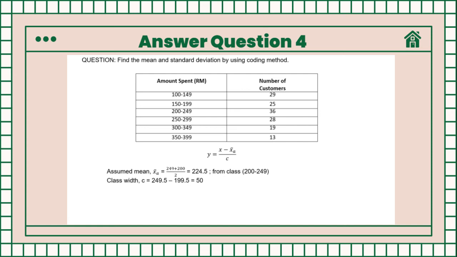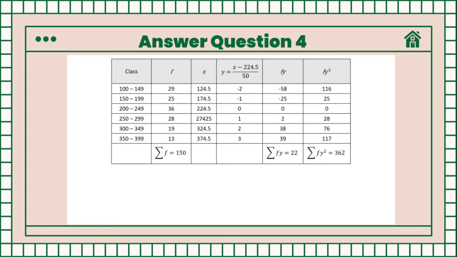So my assumed mean will be 224.5. For class width, we just minus the upper class boundary and the lower class boundary, and we will get 50. Next, we just substitute all values that we had found in the formula of y.